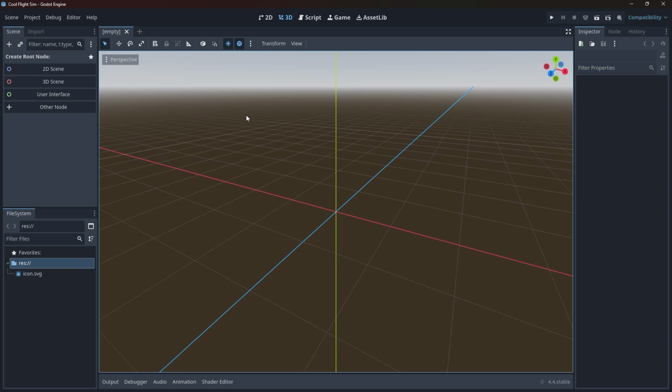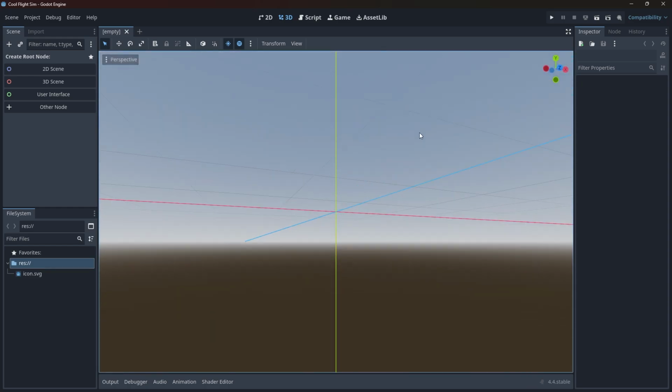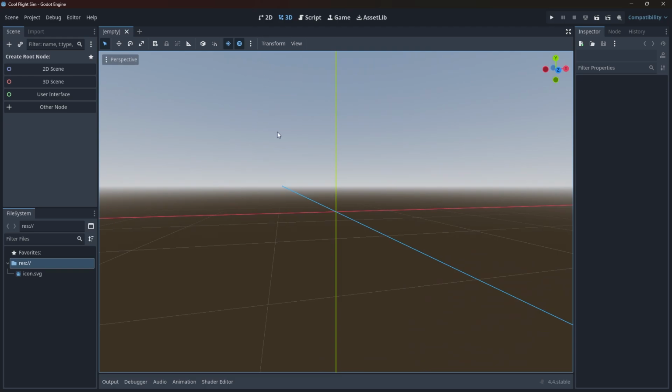So, okay. First things first, we need to figure out how to get a camera that will move when we press, actually, since it's a flight sim, we've got to make like a throttle. Or do we? I'm already not liking this. Yeah. Because I don't have a joystick.